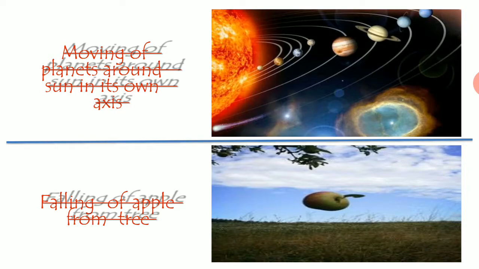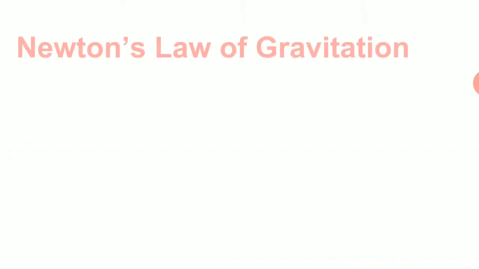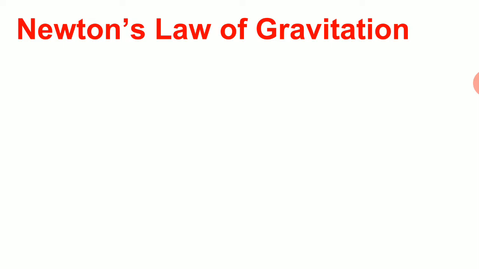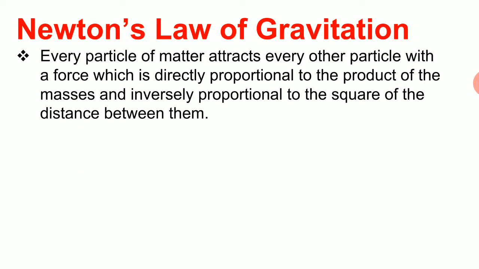This is a beautiful picture to explain the law of gravitation. All the planets are revolving around the sun in elliptical orbits, and here the apple is falling towards the center of the earth, or the surface of the earth, because of this gravitation law. So this Newton's law of gravitation exists everywhere in nature. Newton used this law to explain this basic gravitational force, and that is known as Newton's law of gravitation. Newton used Kepler's third law to deduce Newton's law of gravitation.